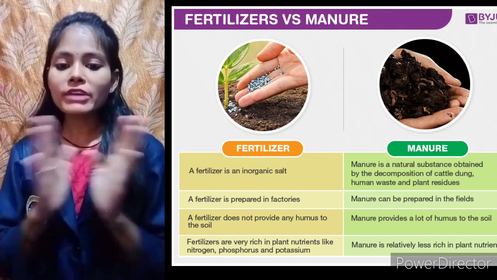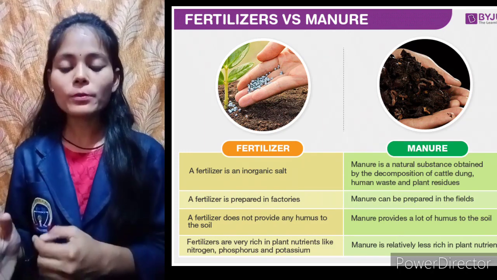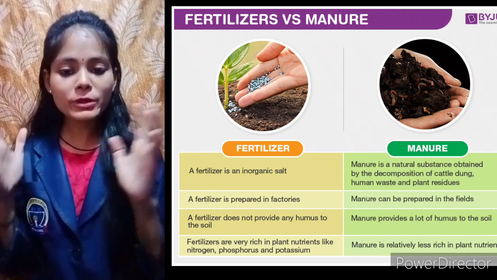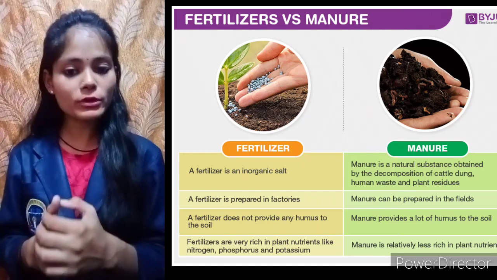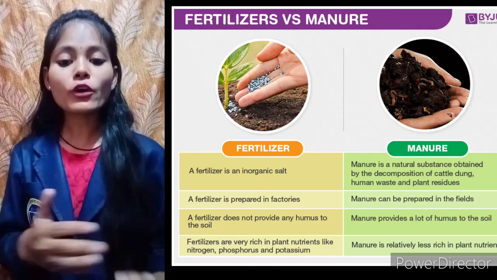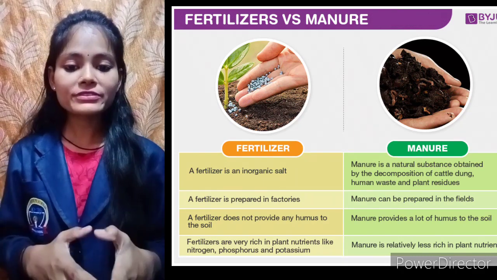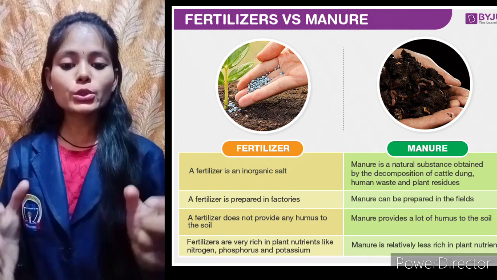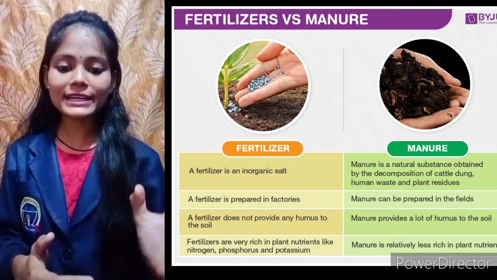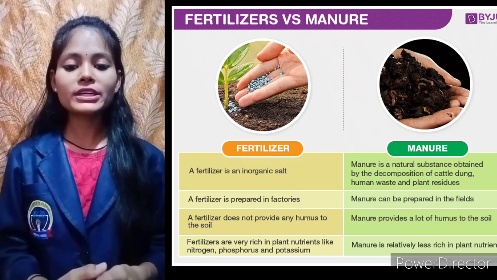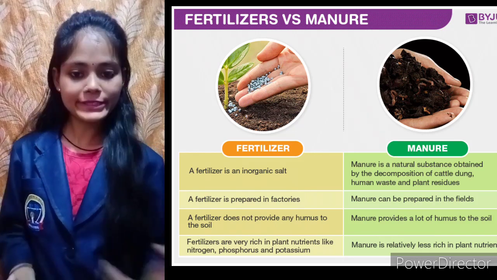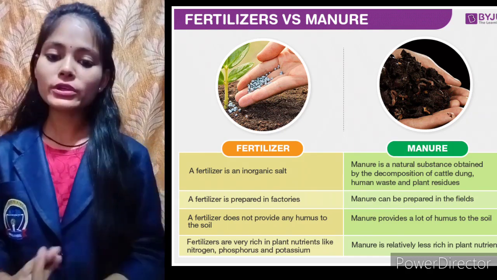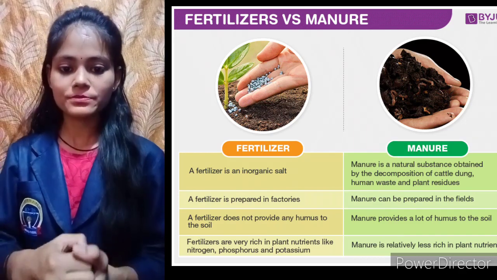Now here we have discussed topics like what a crop is, how the crop is produced, what all things farmers have to keep in mind before growing any kind of crop on a field, which types of implements they use, how they sow the seeds, and why it is necessary to sow a good variety of seeds so as to get a good yield. Then at last we compared the effectiveness of manure and fertilizers. So these things we have covered in this video, and in another video we are going to cover the rest of the things. Thank you.